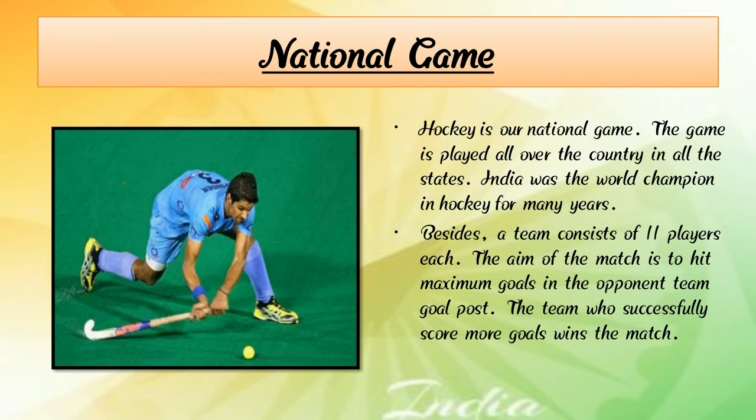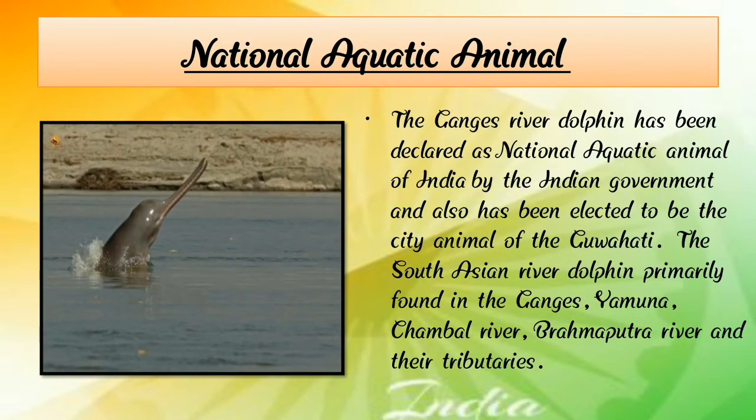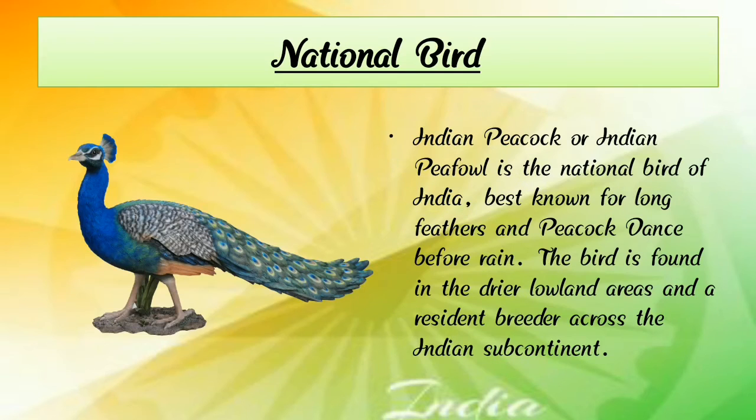So, children, in today's lecture, we learn about our national game, hockey. Then we learn about our national reptile, the king cobra. Then, the national aquatic animal is the dolphin. Then we learn about the national bird, the peacock, a very beautiful bird.